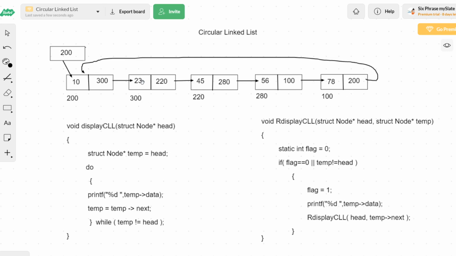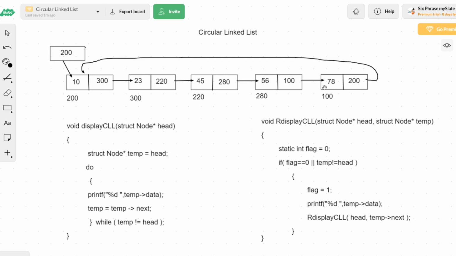So there is nothing called a first node or last node. You can start from any node. Whichever we are assuming is going to be the head node here, it will be linked again at a certain point, so you will be visiting the head node again and again. It is like a circular one because the last node is connected to the first node again.